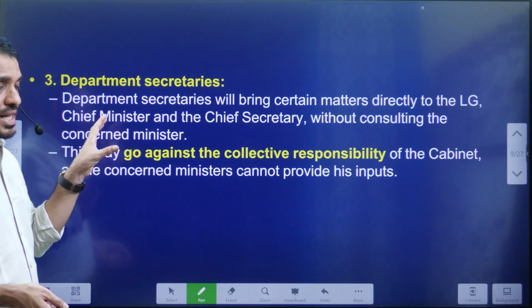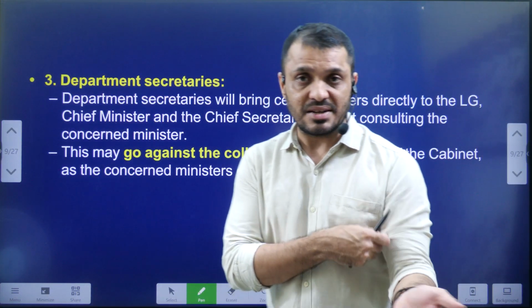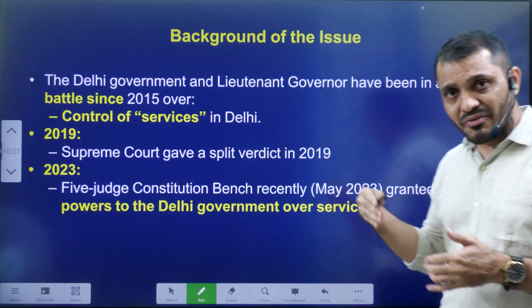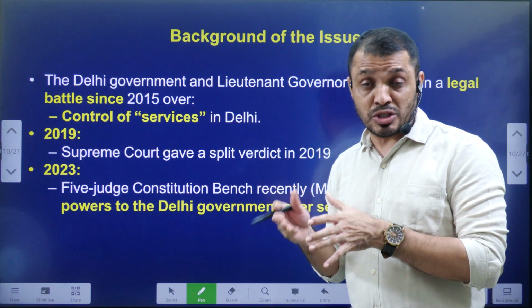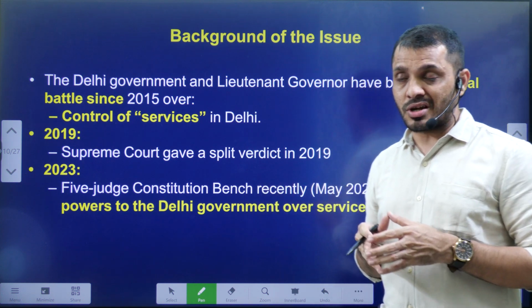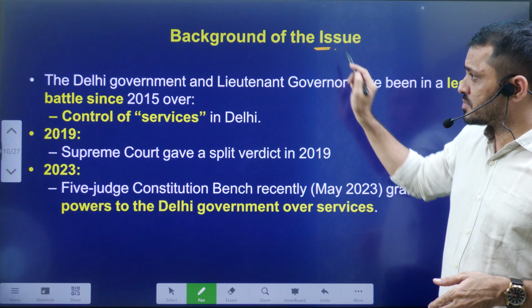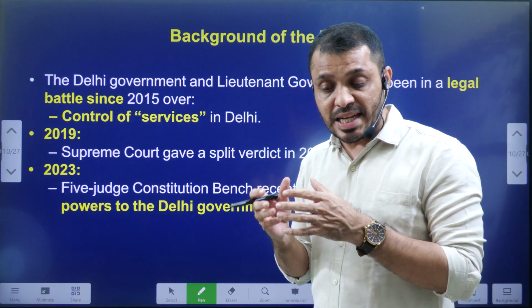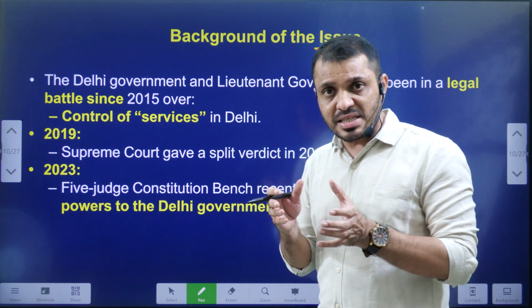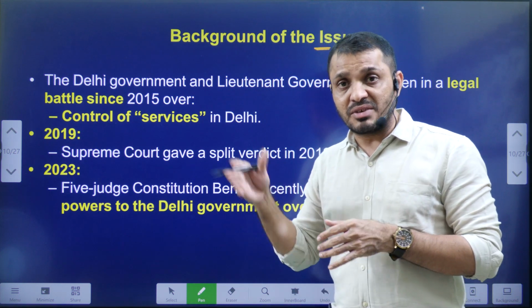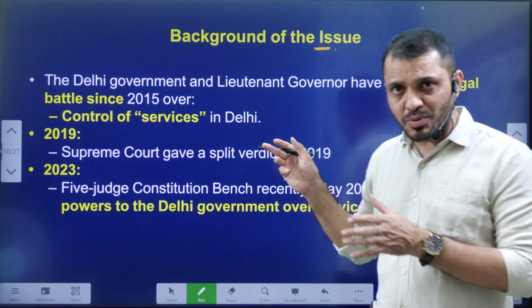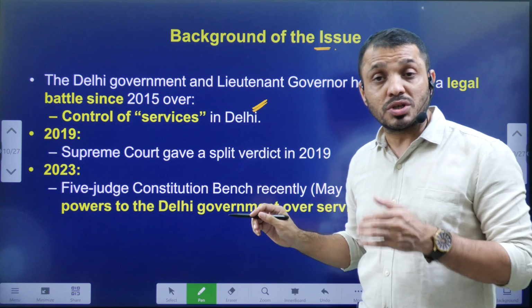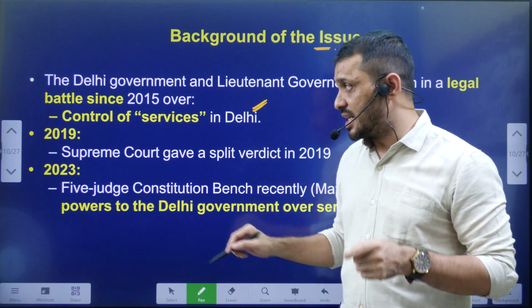So these are the main three issues regarding the Delhi Services Bill. Let's see, when this is challenged before the court, whether it will stand under the scrutiny of the Constitution or not. We'll see. The background issue: the power tussle between the Delhi government and the Lieutenant Governor is an age-old thing. It started way back in 2015, as soon as the Aam Aadmi Party came into power, regarding the control of services in Delhi. Who should control the government services in Delhi?